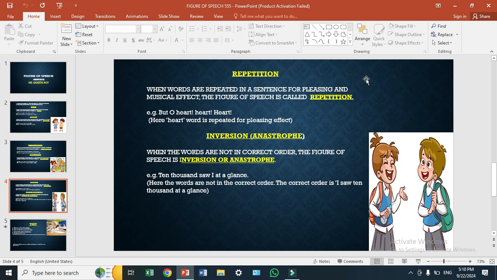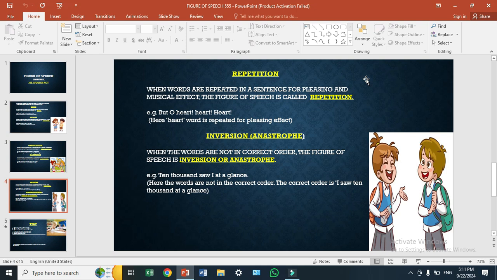Children, please keep in mind that in alliteration, sound is repeated. In repetition, the word is repeated. So don't get confused. Sometimes what happens, instead of repetition, when a word is repeated in the statement, you people write alliteration. No, alliteration is when sound is repeated, or in other words, the alphabet is repeated. In repetition, the whole word is repeated.